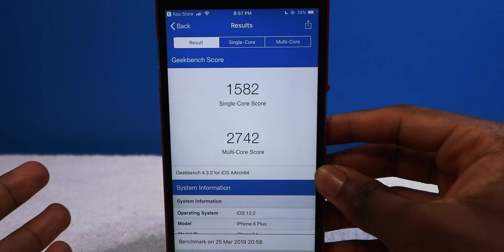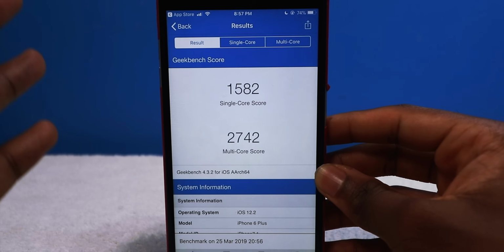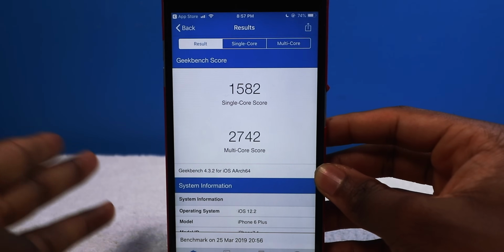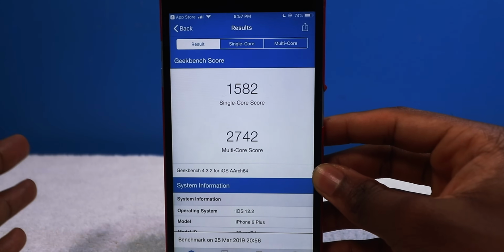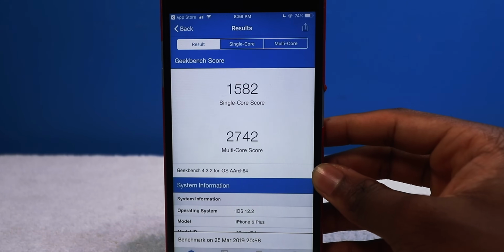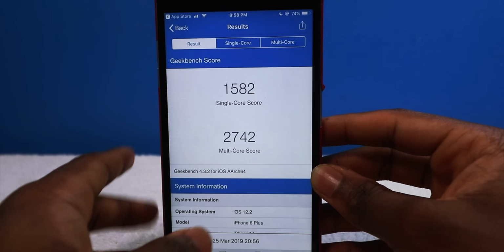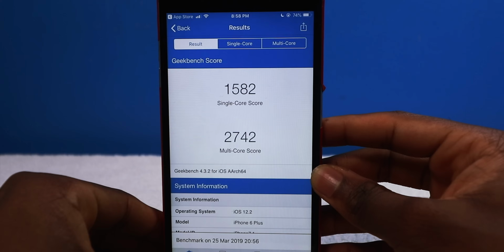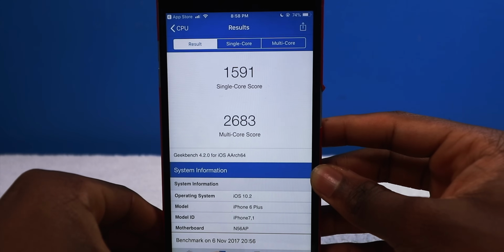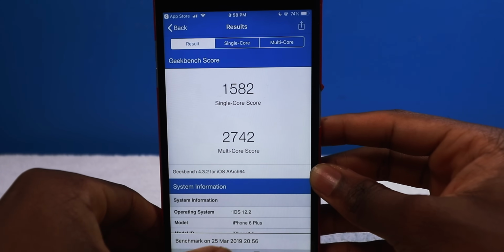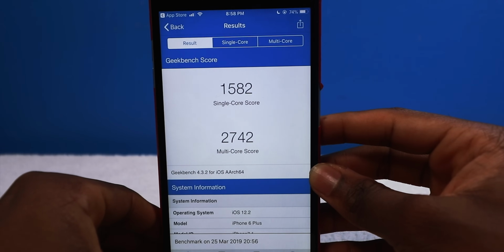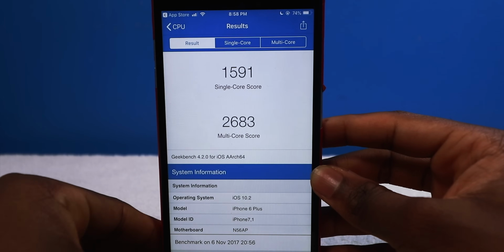The single-core score is more important because it's the apps that you launch every single day. That's just the single core, that's just the least power. The multi-core score is more like gaming, editing, the intensive stuff. So it just depends. I mean, iOS 10 was higher in terms of single-core, but it was lower compared to the multi-core score. So you guys can see right there.